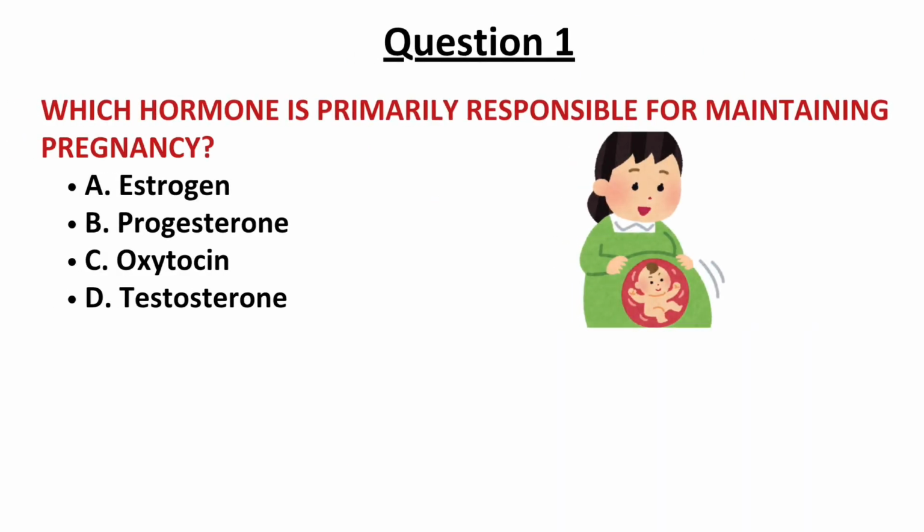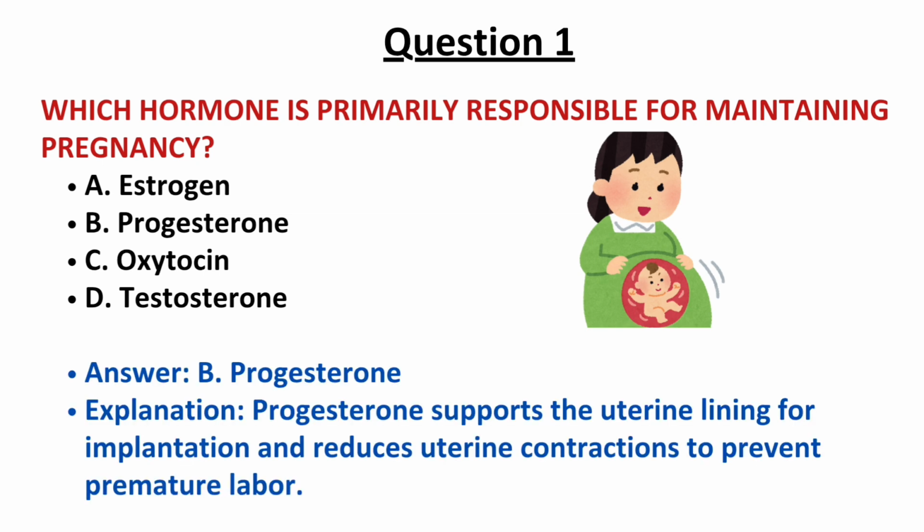Which hormone is primarily responsible for maintaining the pregnancy? Options are estrogen, progesterone, oxytocin and testosterone. And the correct answer is option B, progesterone. Because progesterone supports the uterine lining for implantation and reduces the uterine contraction to prevent premature labor. So progesterone is responsible for maintaining the pregnancy. So the correct answer is option B.